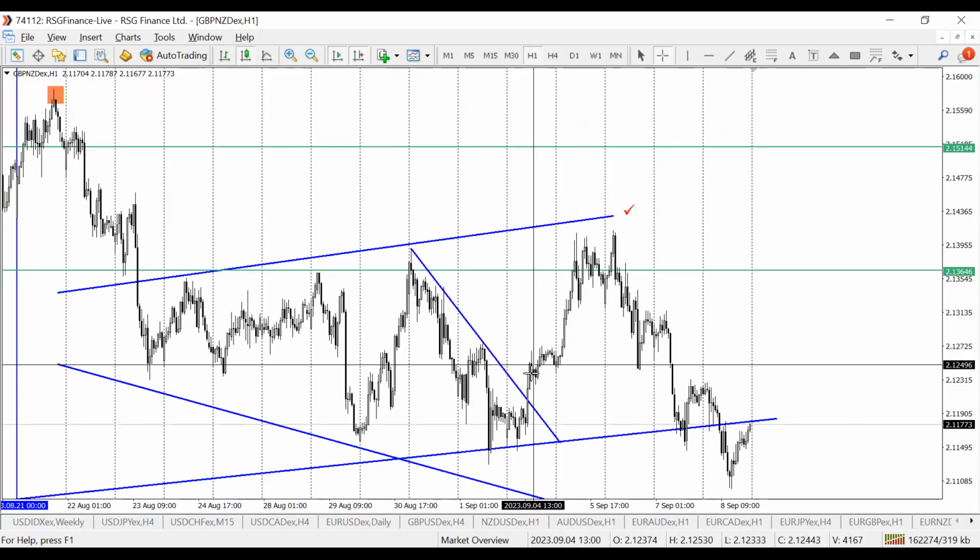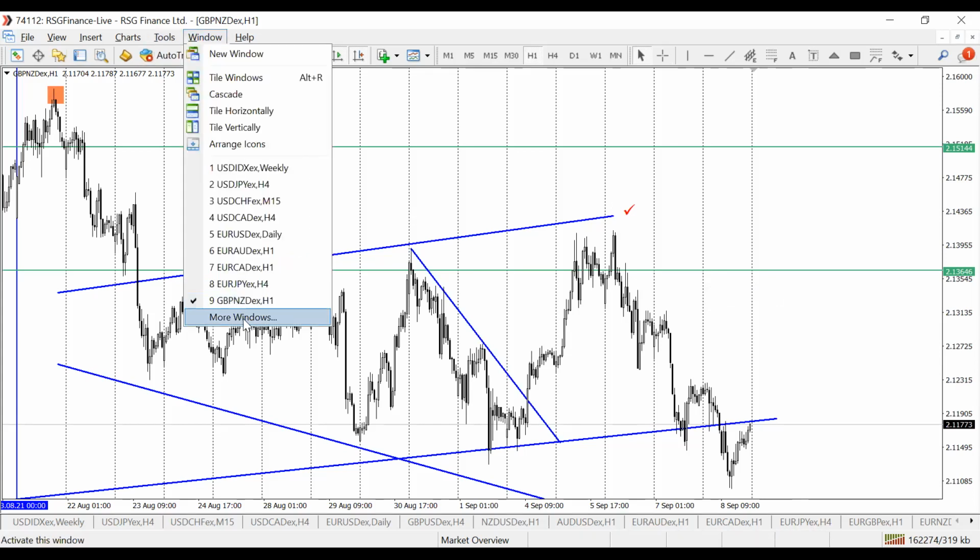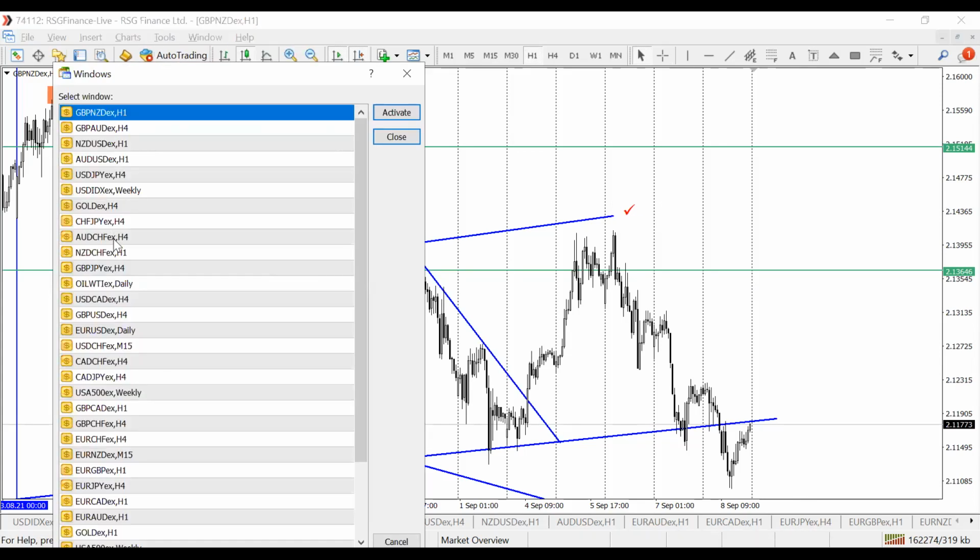Once you see the breakout from here, look at that breakout. So you could have entered from here all the way to our profit target. So you could have banked in 146 pips into your account. So this is fantastic. Last week was really, really good for those who followed my signals on this.